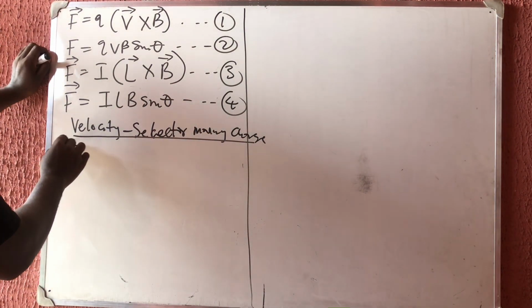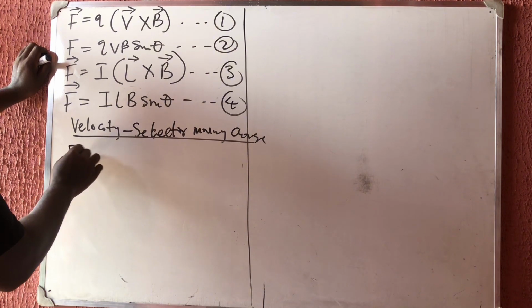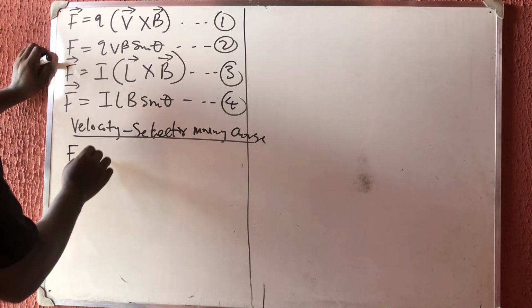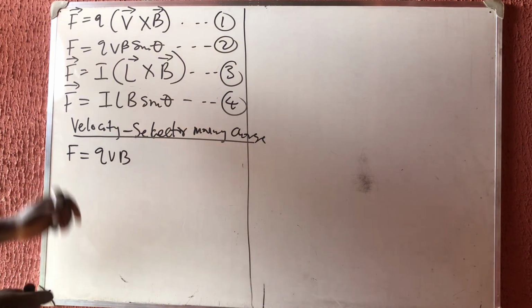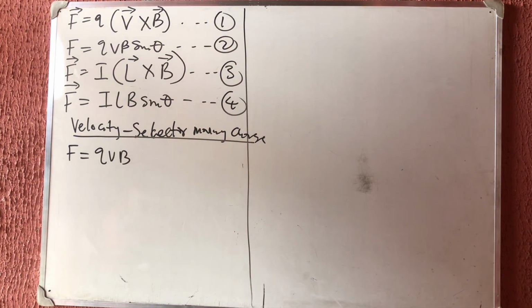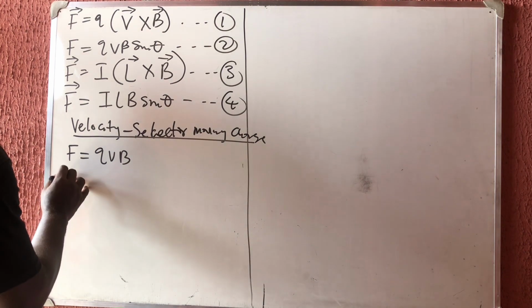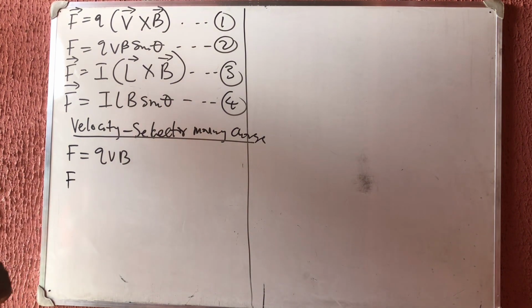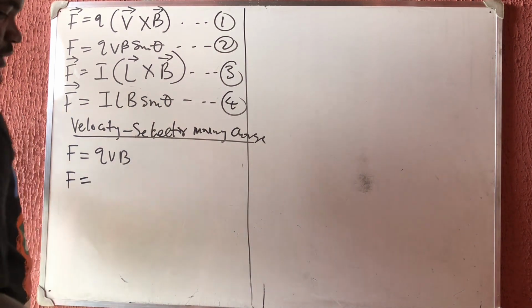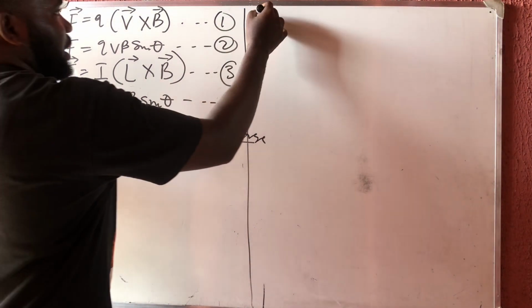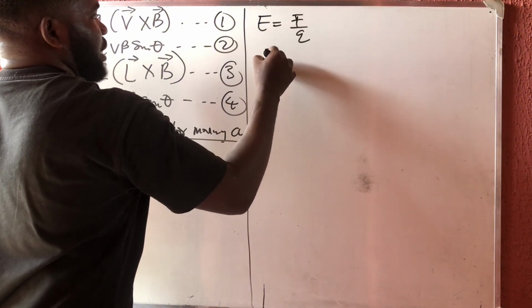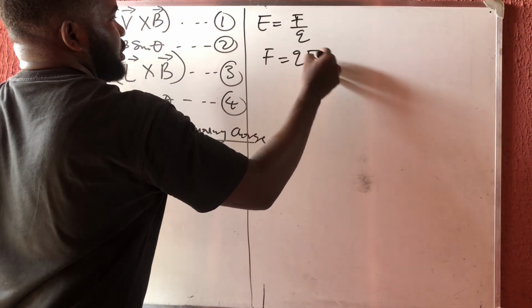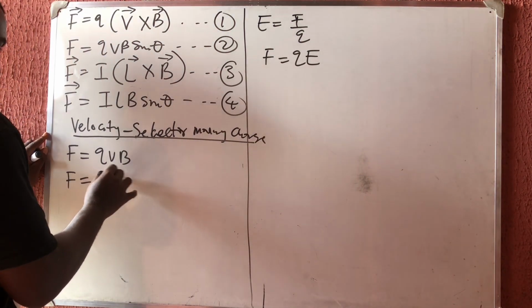We know that force is equal to QVB. All right. Then we equally know the force in an electric charge. The force in an electric charge is given by what? I know that electric field strength is equal to force over charge. So therefore, my force will now be charge times E, that is QE.